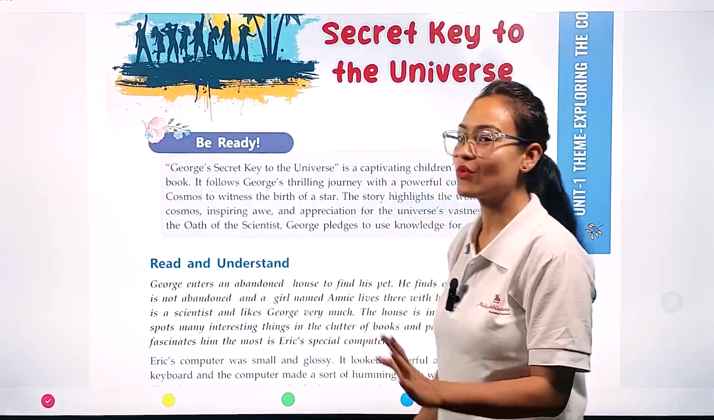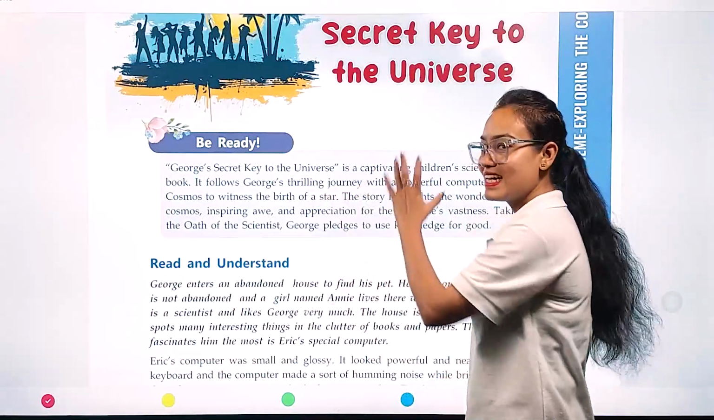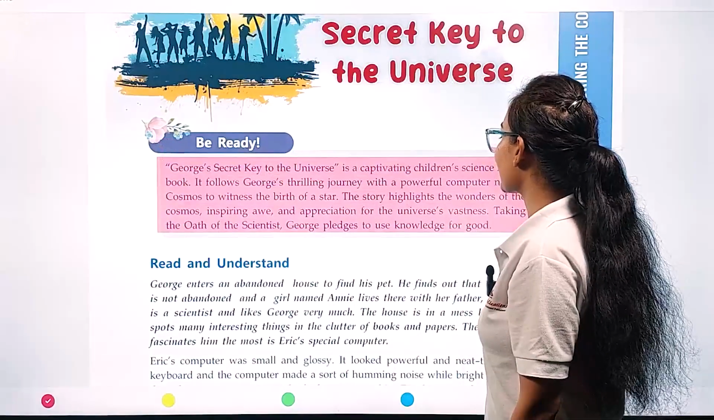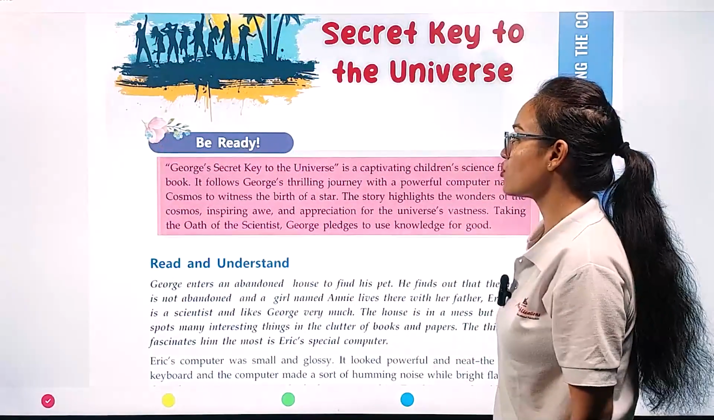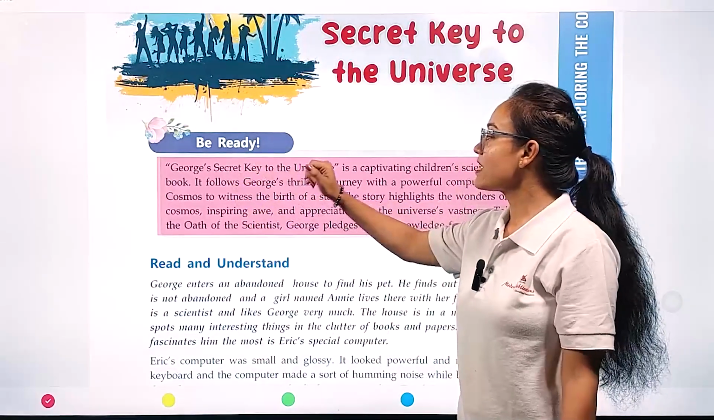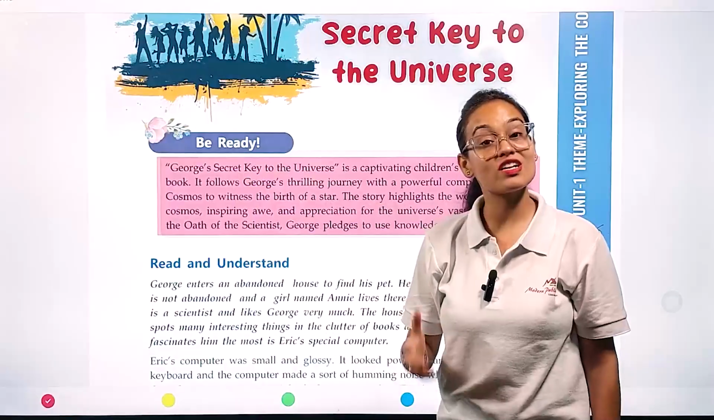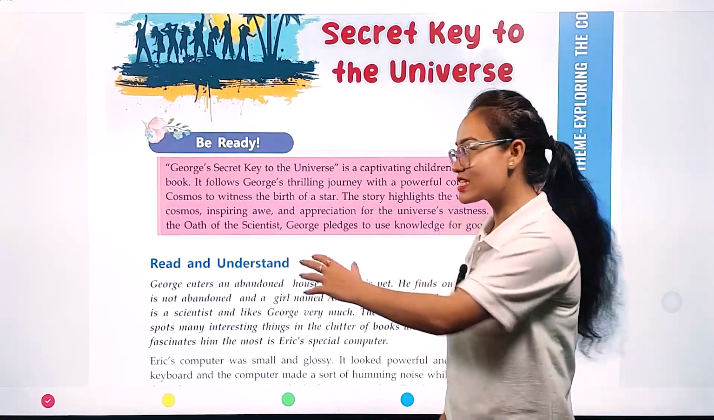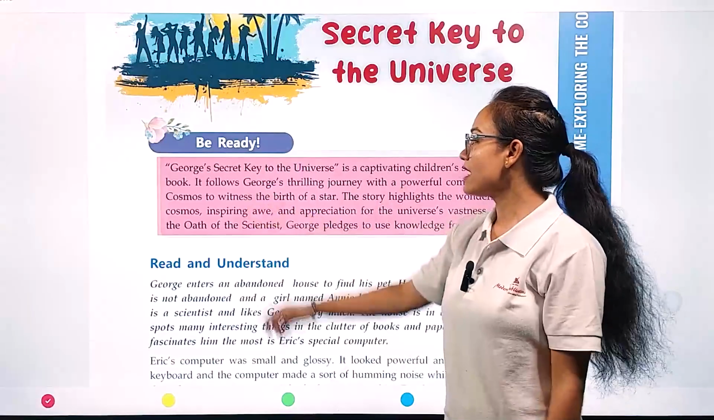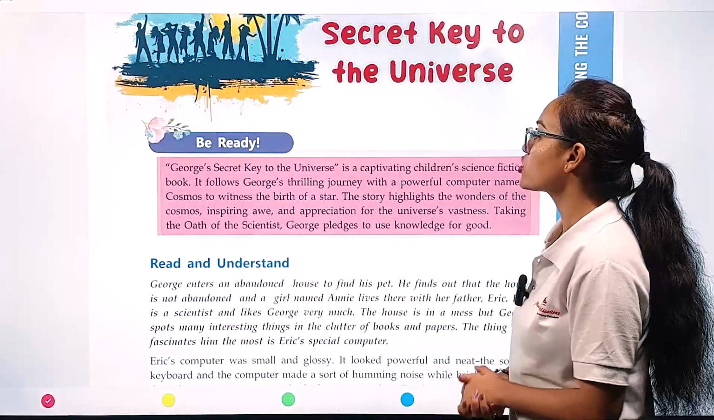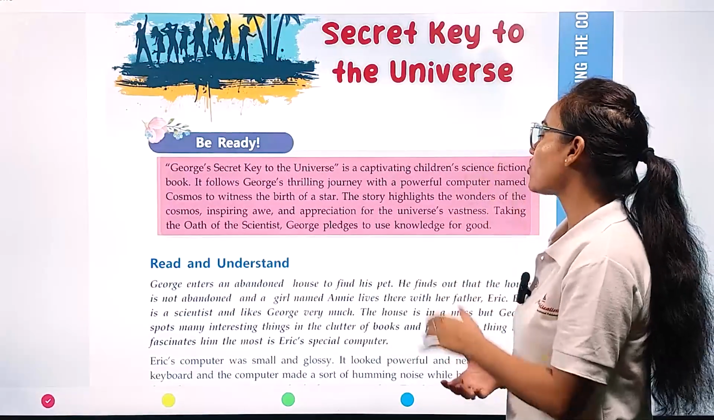Now first of all, we are going to see these lines. George, Secret Key to the Universe is a captivating children's science fiction book. It is the name of a book actually. It is based on a science fiction book, meaning all the things related to science are described in this book. It follows George's thrilling journey with a powerful computer named Cosmos to the birth of a star.